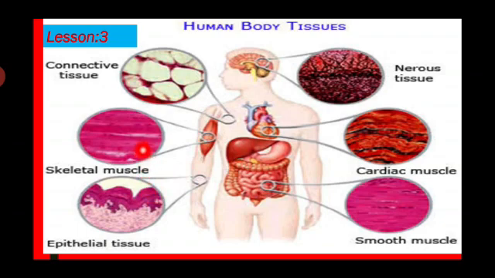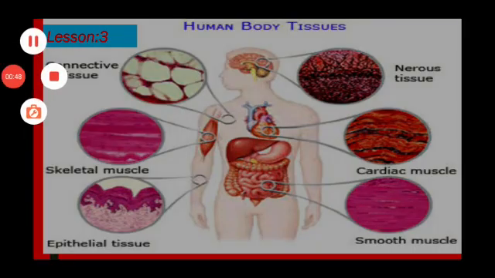Muscle tissue provides movement in the body, and connective tissue supports and protects the body organs. Nerve tissue provides rapid internal communication by transmitting electrical impulses. These are the main functions of the groupings of cells called tissues.